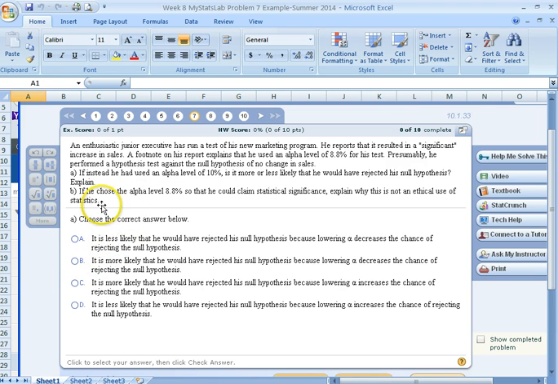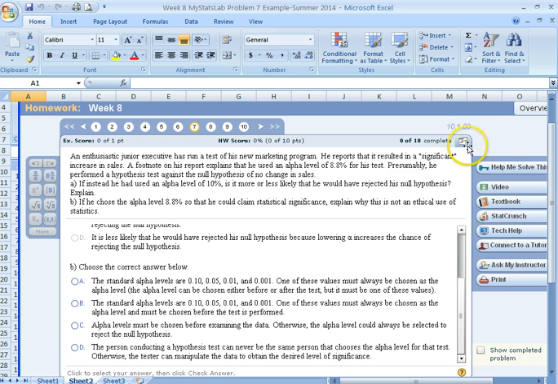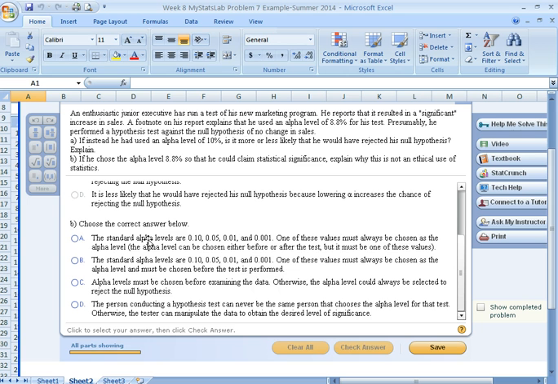So that's part A. Part B says if he chose the alpha level 8.8% so that he could gain the significance, explain why this is not an ethical use of statistics. We've kind of talked about that. Let's look at what we have here as answers. He said he put it at 8.8%. Kind of a weird number, isn't it?